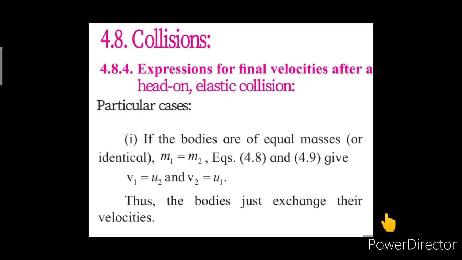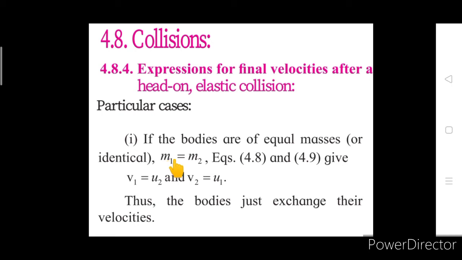That means when two bodies are of equal masses in head-on collision, the result is that after making the head-on elastic collision, the final velocity of the body having mass m1 is equal to the initial velocity of the body having mass m2, and the final velocity of the body having mass m2 is equal to the initial velocity of the body having mass m1.